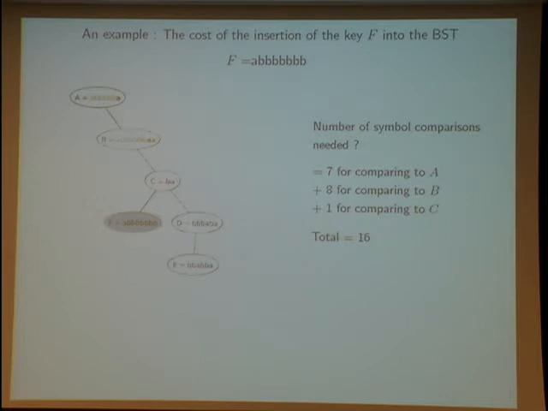So for instance, the total path length of the BST is the total path length with respect to the number of symbol comparisons. And of course, this total path length with respect to the number of symbol comparisons is the same as the mean cost for quicksort.